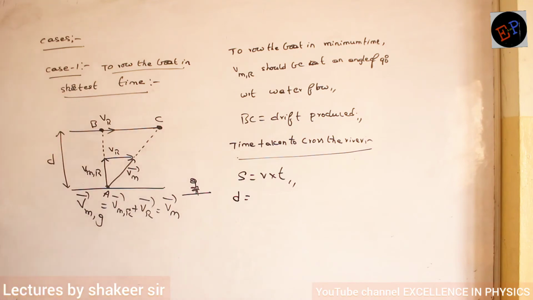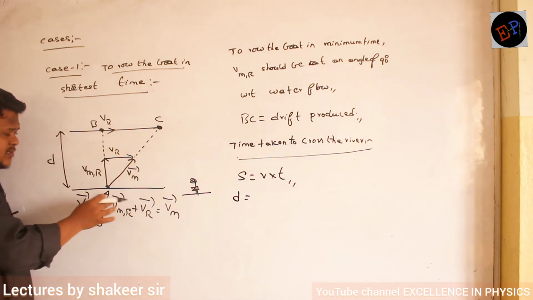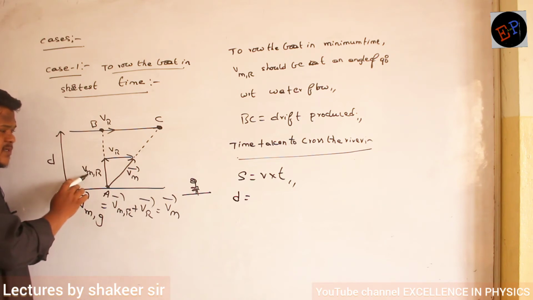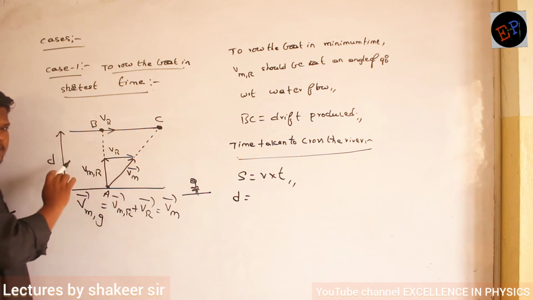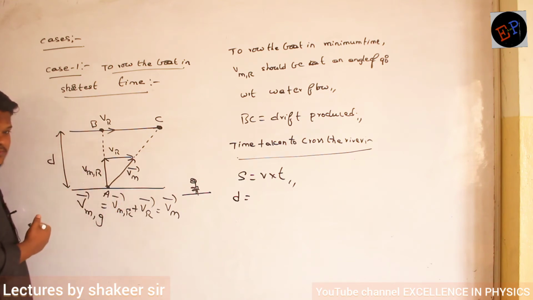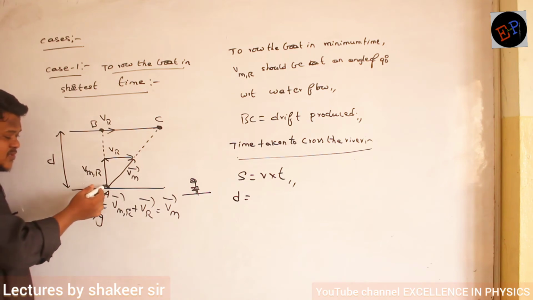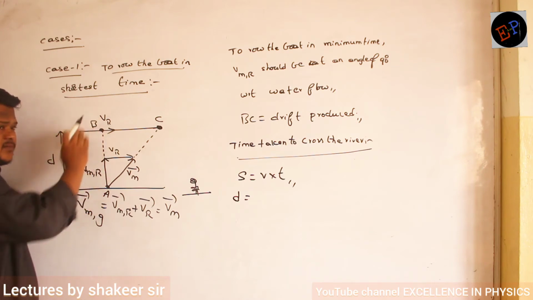Which velocity do I have to take? Here there are three velocities: the velocity of man with respect to river, the velocity of river, and the velocity of man. This velocity you have to take, because this is the velocity which is responsible for crossing the river.